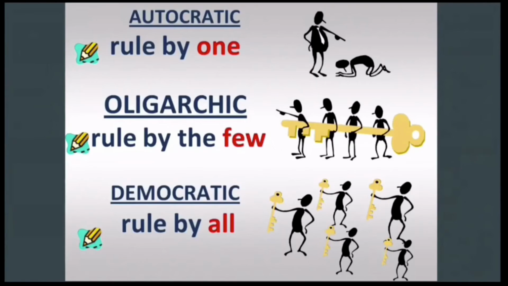So to review, autocratic means rule by one. This is an autocracy, like a dictatorship or a monarchy. Oligarchic means rule by a few. This is where a small group of people are in charge, in an oligarchy, sometimes an aristocracy. Democratic means rule by all. This is where the people are in charge, either directly or indirectly.